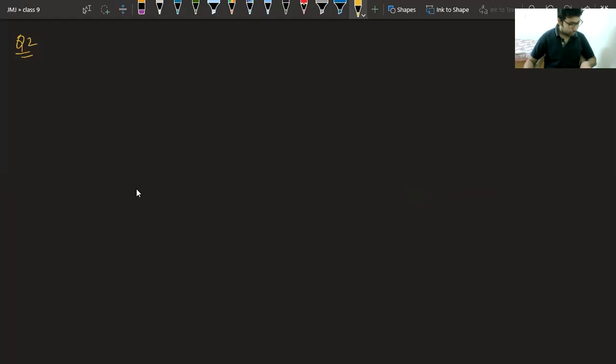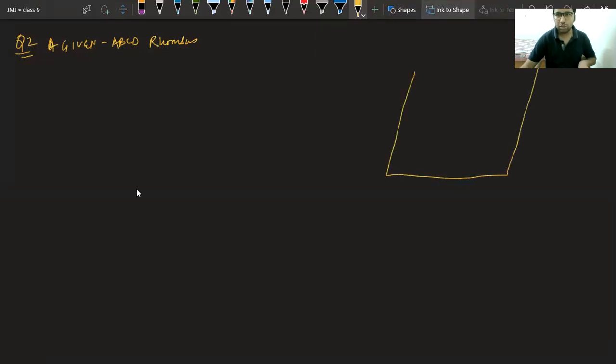Question number 2. ABCD is a rhombus. So in this question, given to us is ABCD rhombus. So we have a rhombus. First, let's draw a rhombus. While drawing, make sure it looks like a rhombus only, because a rhombus is a parallelogram.